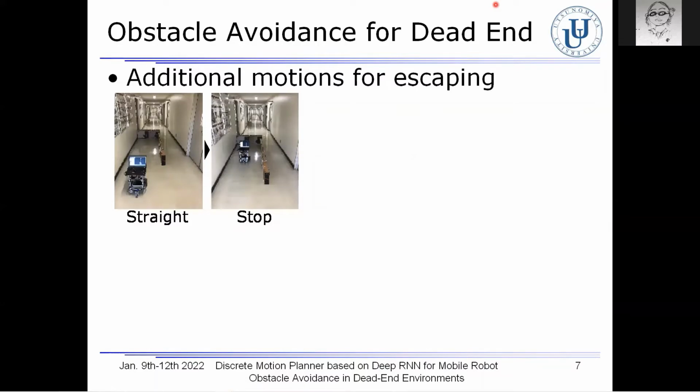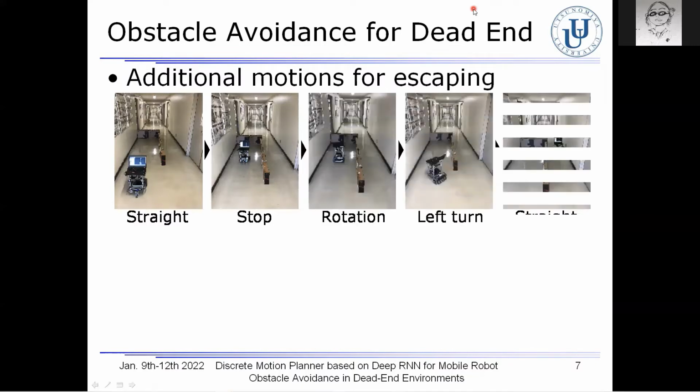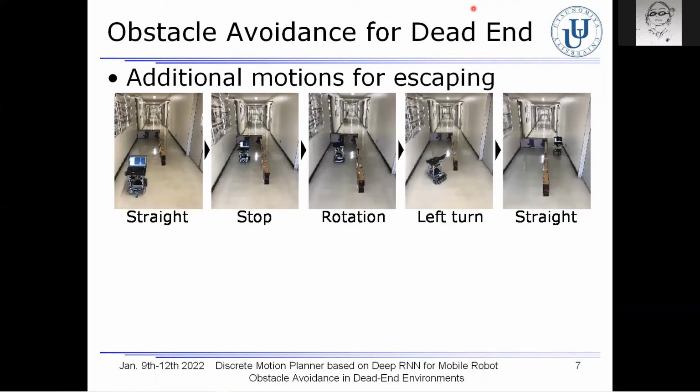In order to escape from the dead end, the robot is required to stop and rotate at the same position. Therefore, further motions such as stop, clockwise rotation, and counterclockwise rotation are instructed by a supervisor, in addition to the straight, right turn, and left turn motions.